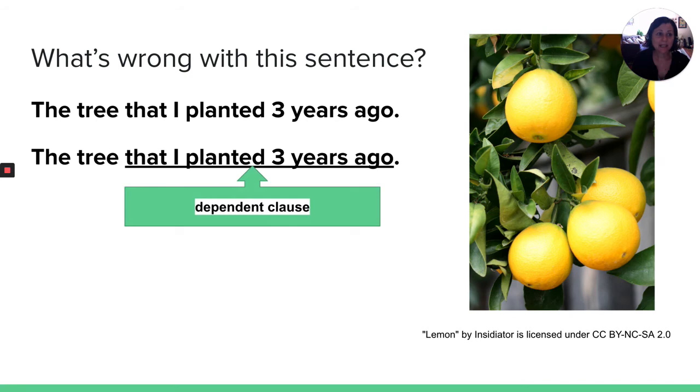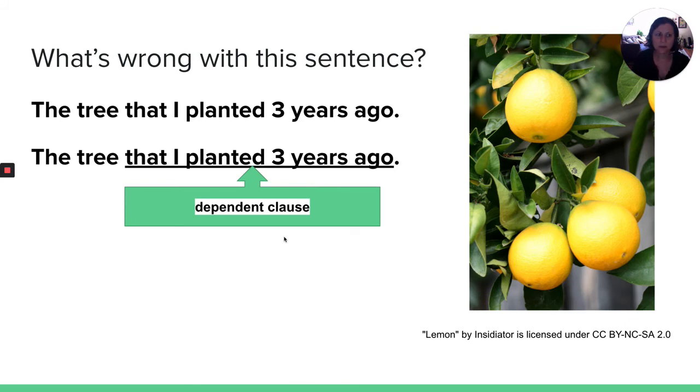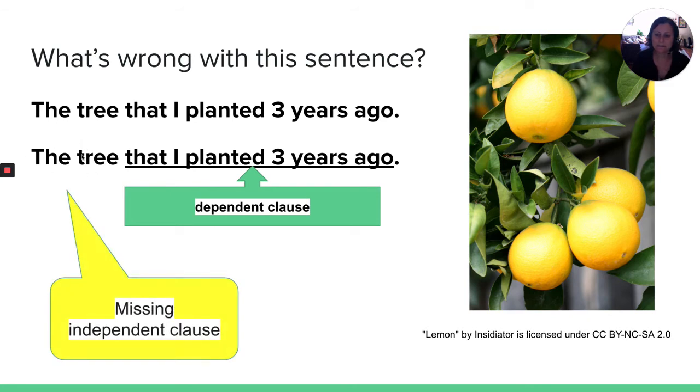Actually, it's another example of a fragment. This is a dependent clause. The tree that I planted 3 years ago. But my thought is not finished. I don't know what is true about that tree. It's actually missing an independent clause. The tree that I planted 3 years ago is in my backyard. I need to finish that thought. Let's talk a little bit more about what a dependent and independent clause are.